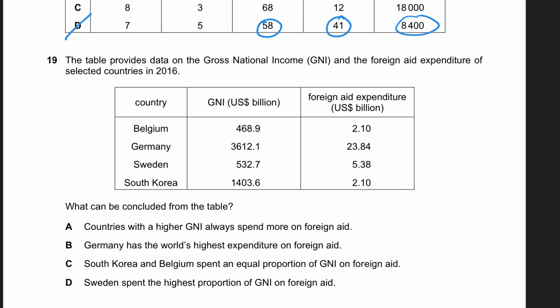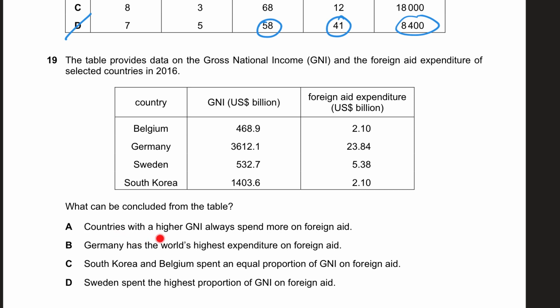Okay, moving on. The table provides data on the GNI, gross national income, and the foreign aid expenditure of selected countries. So we are given some rich countries: Belgium, Germany, Sweden, and South Korea. They have given us GNI and they have given us foreign aid expenditure. So this is the aid that is being given by these countries, because it is expenditure. What can be concluded from the table?